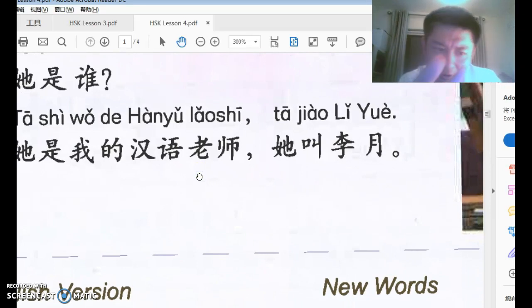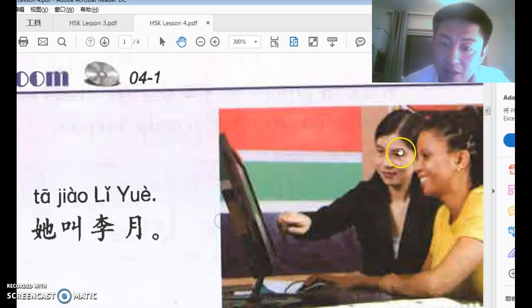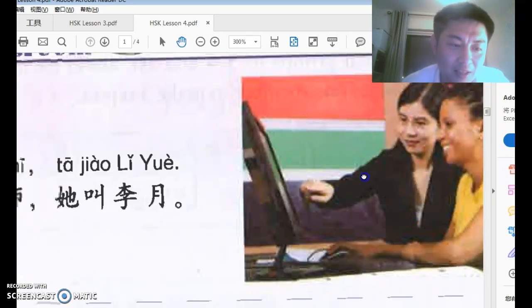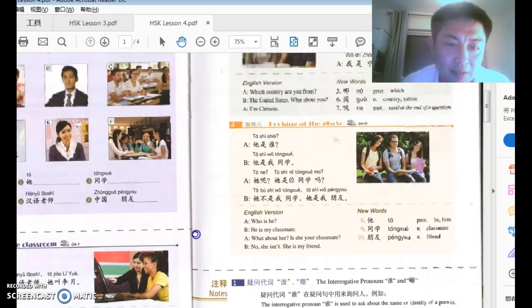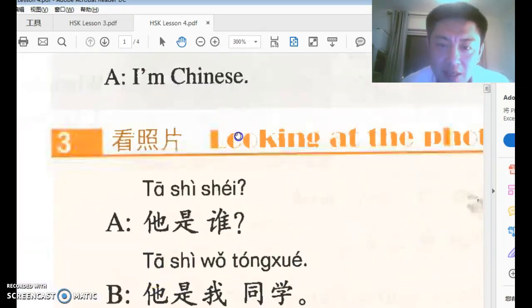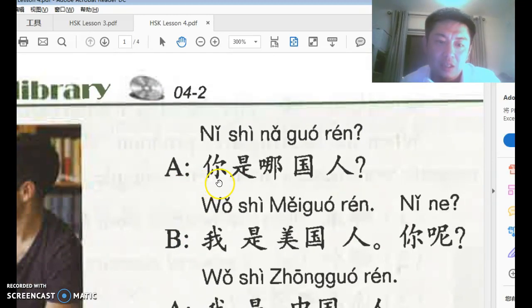Remember the radicals of the Chinese character and the meaning of the Chinese character. The connection: sometimes they're connected, sometimes the connection is lost. Maybe we don't know. So her name, that lady, is called Li Yue, the moon. Very pretty name. And then let's look at the second conversation, which A starts with 你是哪国人?